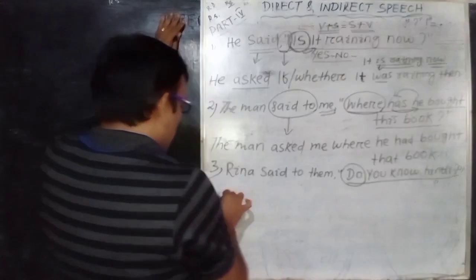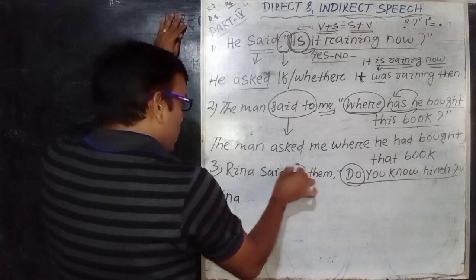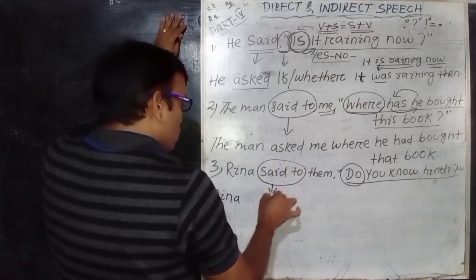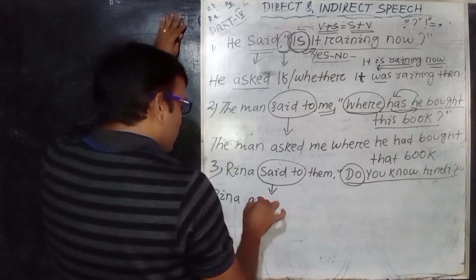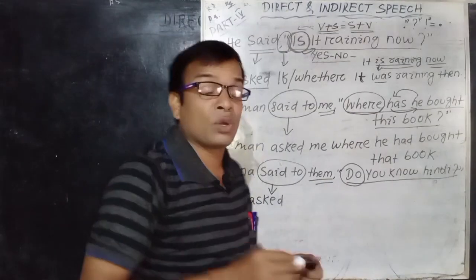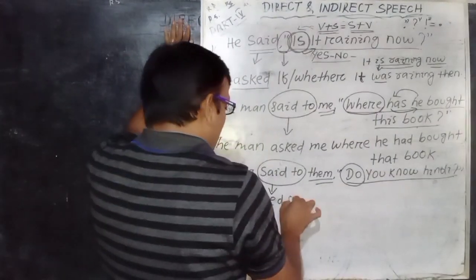So the answer is: Rina said to. Please see the first change, "said to". You should convert it into "asked". So Rina asked, then person address "them". I have already told you person address remains constant in indirect speech. So Rina asked them.